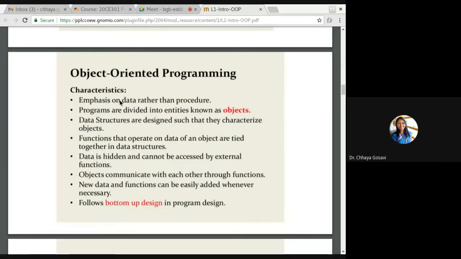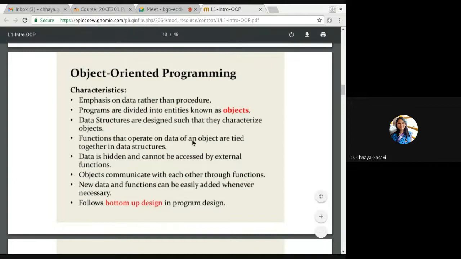Characteristics of object-oriented programming: emphasis on data rather than procedures. Data is most important. It is hidden. There are access specifiers associated with data. Private data is accessible only to functions of that class. Protected is accessible to that class and the classes which inherit that class. Public is available to all classes, and default, which is specified in Java, is accessible to all classes in the same package, whether inherited or not.